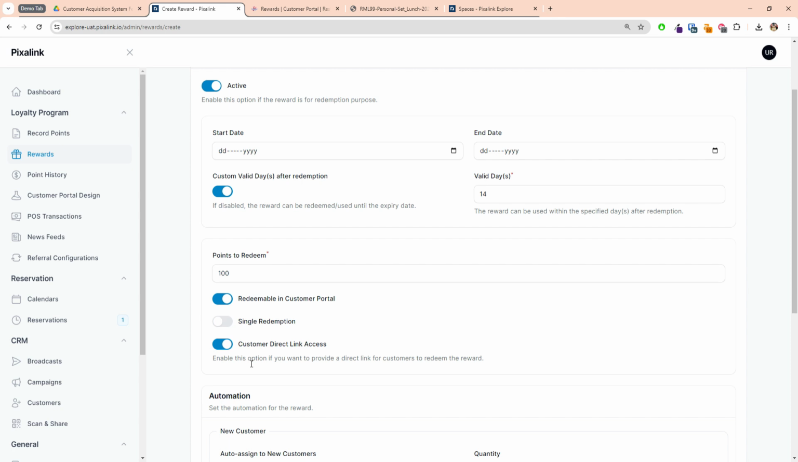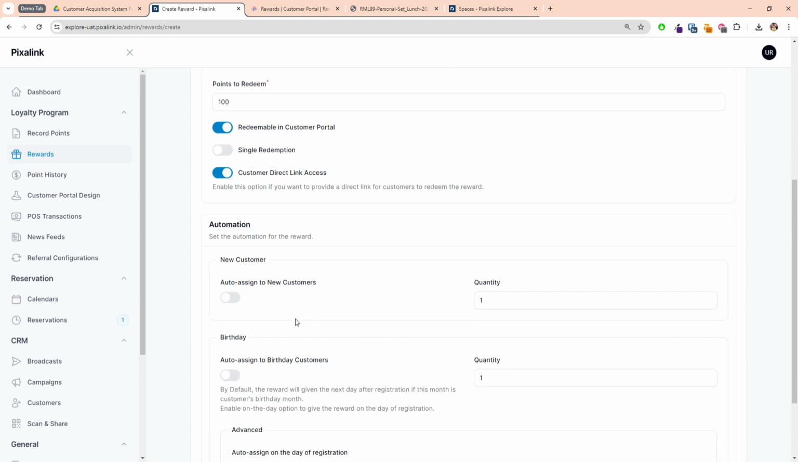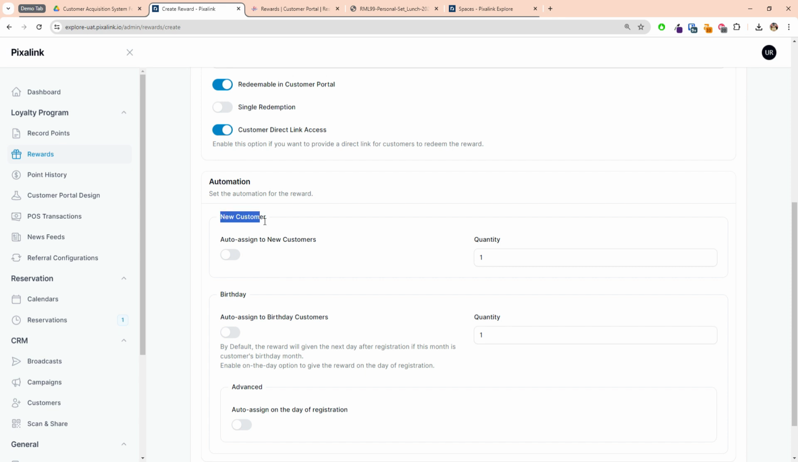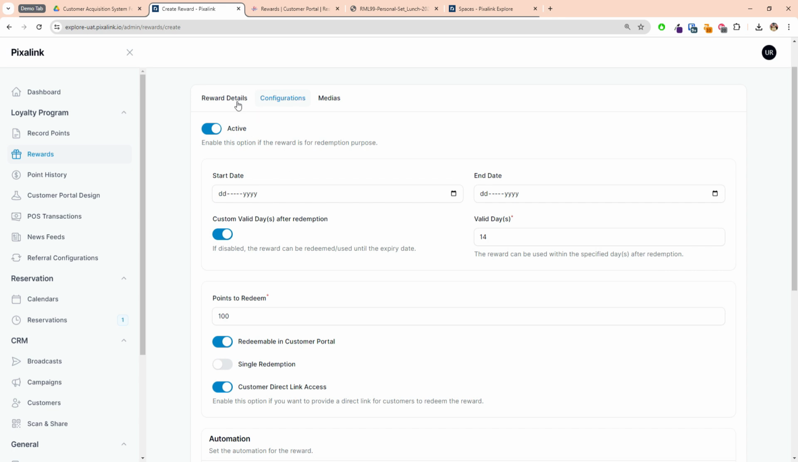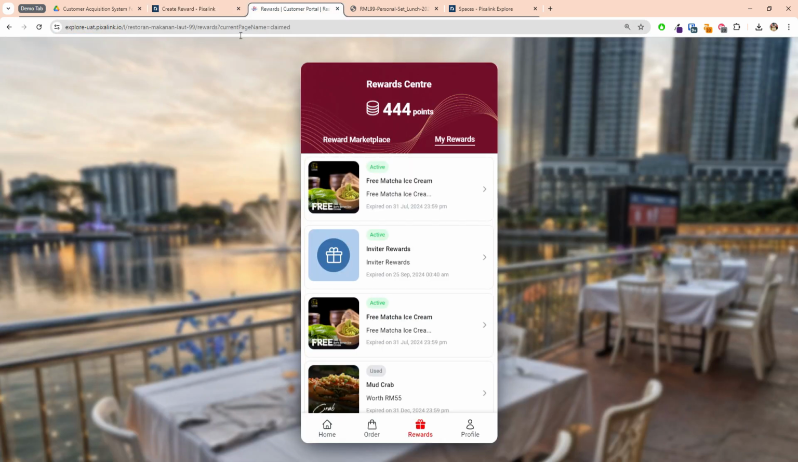It creates a unique link for you, and you can send it to your customers. Okay, so these are the automations we have here. We also have a new customer option, which should auto assign to a new customer. For example, this test voucher, you can use as a welcome gift for your customer. It will auto assign to your new customer. So whenever your new customer registers, they will automatically get it in their my rewards. So it will automatically fall under here.